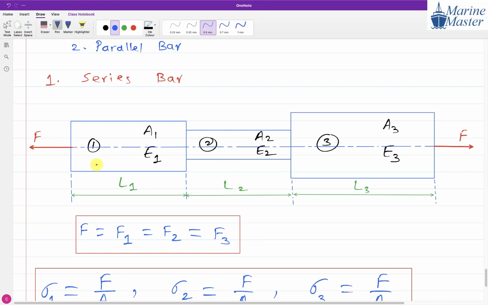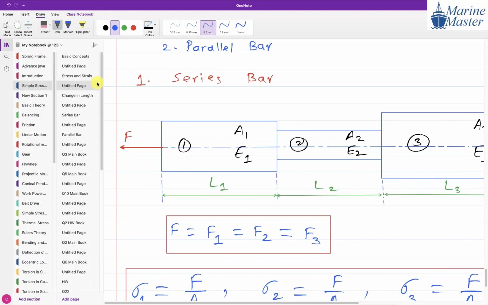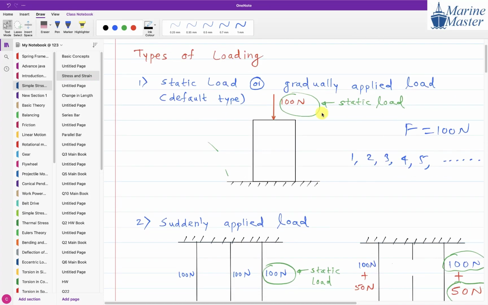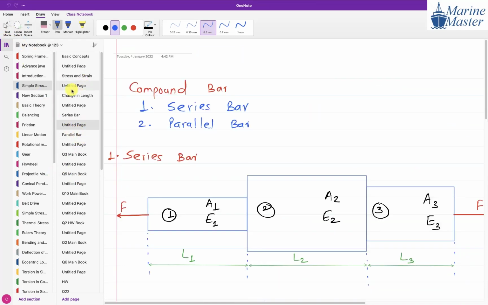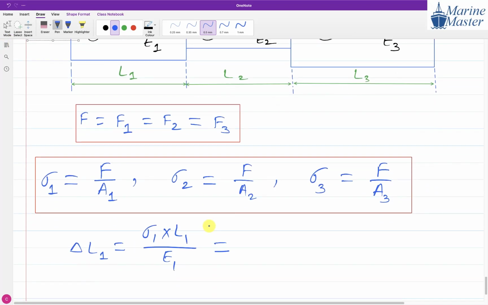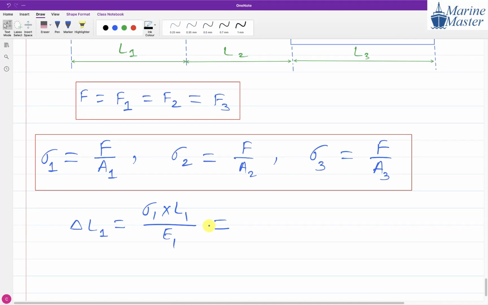If you remember our discussion, by default the type of load is only a static load. So whenever we have a series bar situation, the default type of load is a static load. And for static load, what is the other relation of change in length?